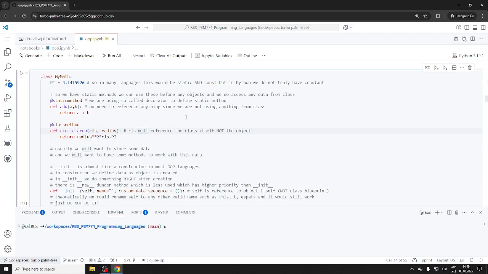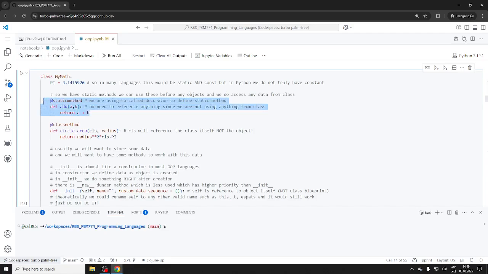Okay, you see the difference here. First of all, you see the CLS, right? In fact, of course, as you know, in Python, I could call this myself or this class or something like that. Python is so liberal, you can call it whatever you want. But of course, CLS is the default. So notice the difference: add does not have that.